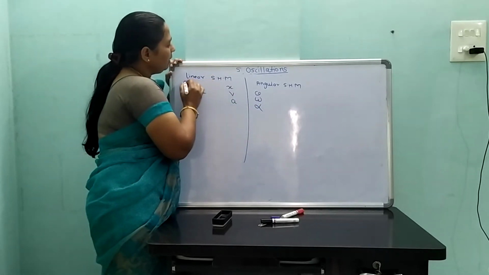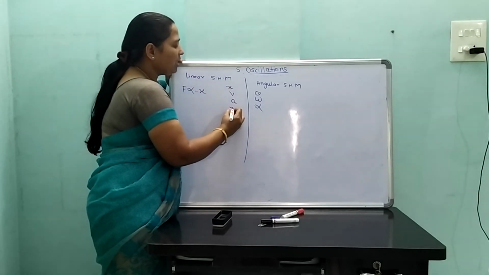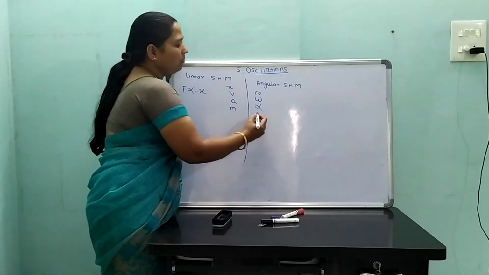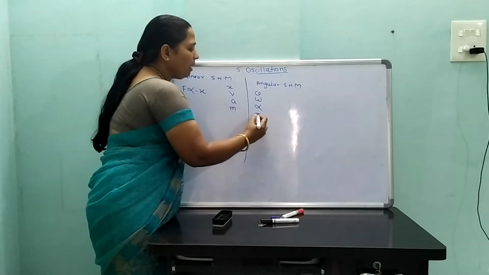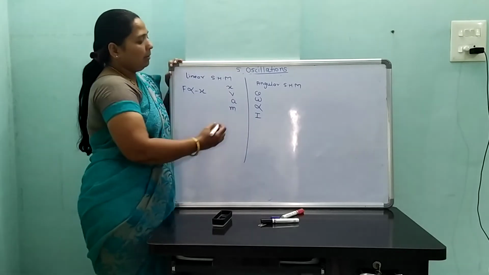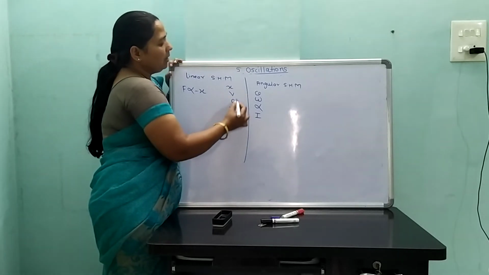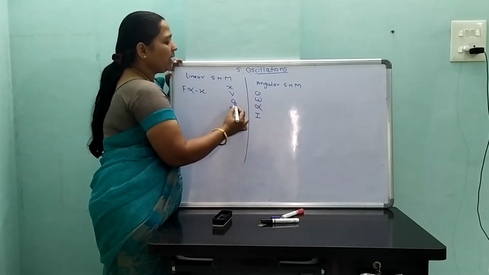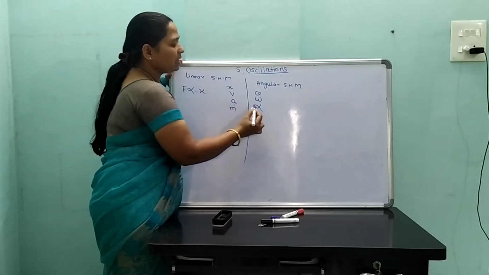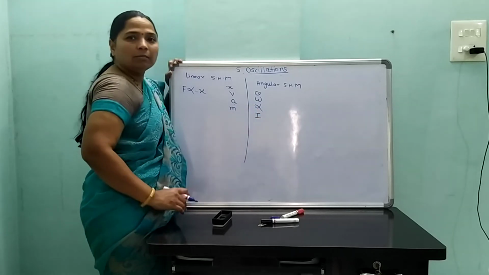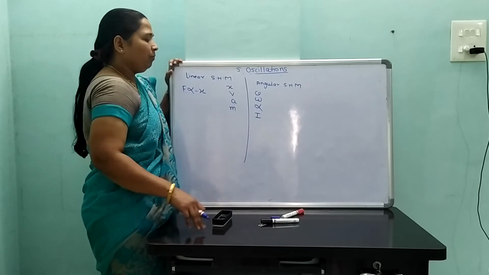In linear SHM, the mass of a body is considered, and in angular SHM, instead of mass, moment of inertia is considered. Therefore, x is related with theta, v with omega, a with alpha, and mass with moment of inertia.